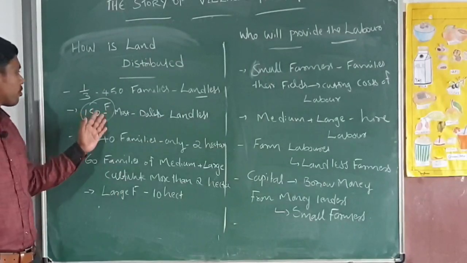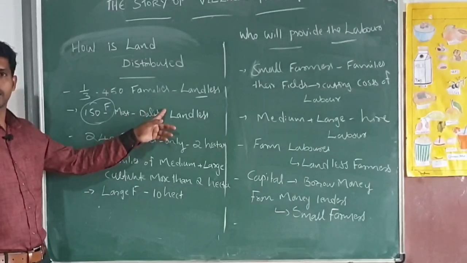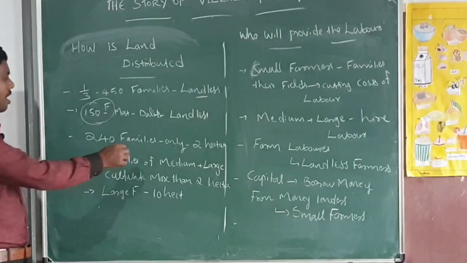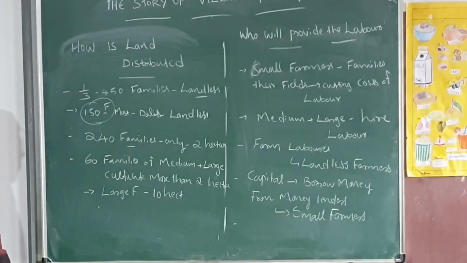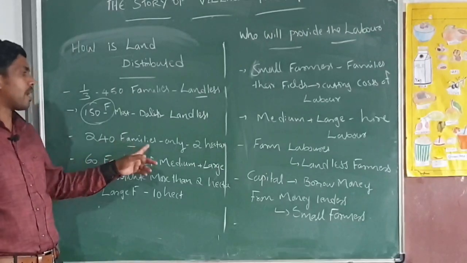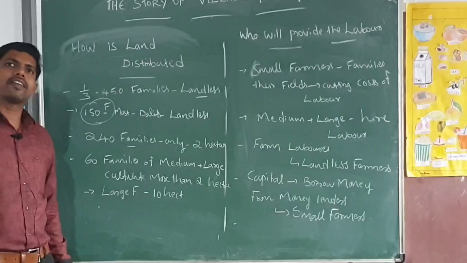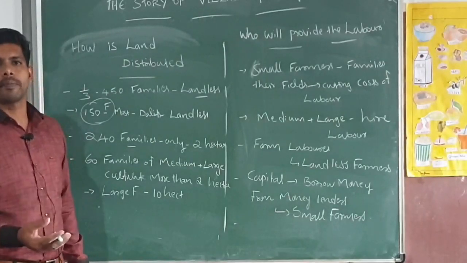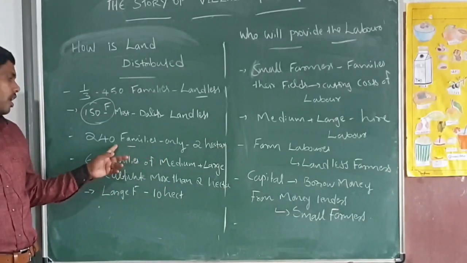So out of 150 families, the Dalits are the majority, and they were landless people. And here, 240 families only owned 2 hectares of land. In this village, 240 families only owned small plots of land. That is why they can practice cultivation only in a small area, so they got only small profit and earnings from their land.